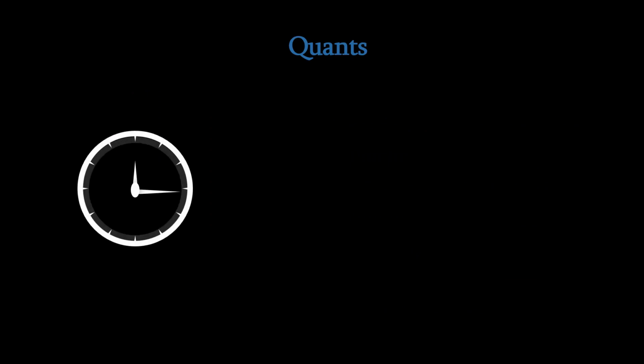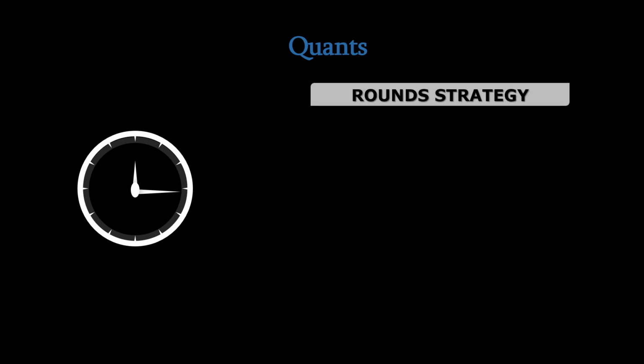In quants, the strategy which is very famous, talked about by a lot of toppers also, and if you haven't heard of it, this is going to change how many attempts you are currently making in quants. This is called the round strategy. This basically means you prioritize which questions you are going to attempt on the basis of whether they are easier, shorter, or familiar. So you try to attempt these three kinds of questions first, and how you do that is